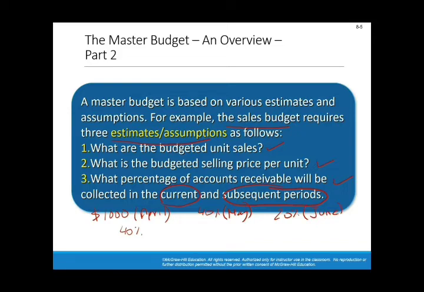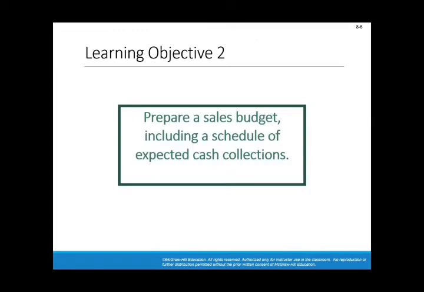So you know that the cash collection from this $1,000 sales will be $400 in April, $400 in May, and $200 in June. This is just an example of how this works. So the main learning objective is to prepare a sales budget, including a schedule of expected cash collection. And this is the example that I just gave.